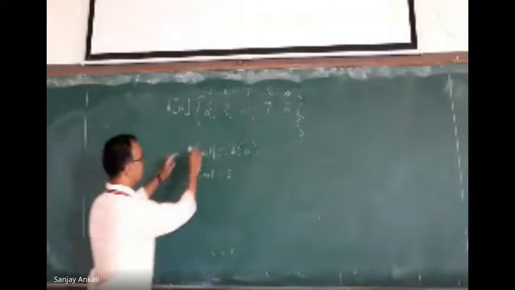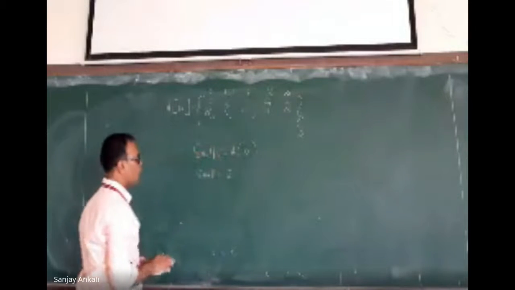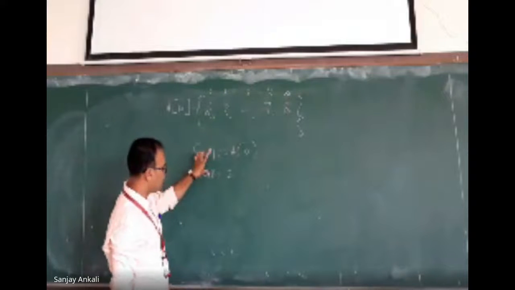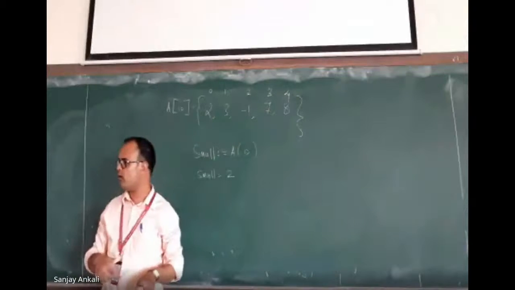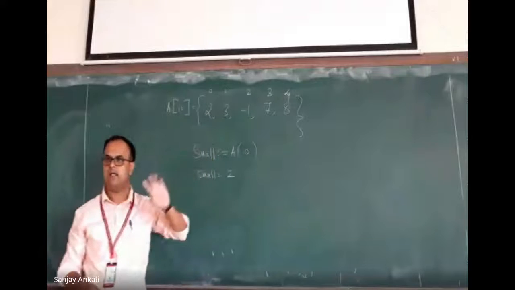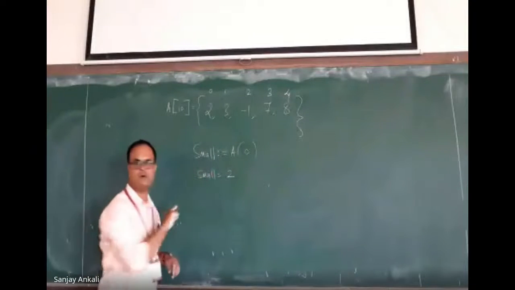Since we are initially taking this number as small, the next thing we have to do is compare small with the next number. What is there in small? 2. What is the next number? 3. Which one is small? 2. I will not change this value now.